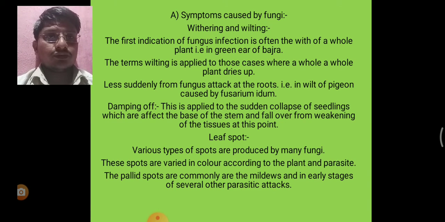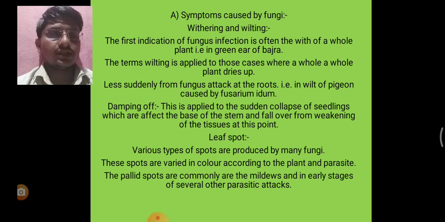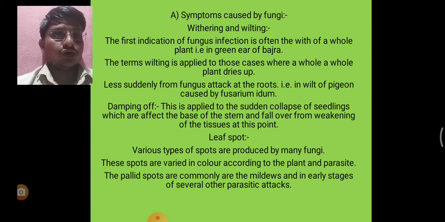The term wilting is applied to those cases where a whole plant dries up. Some fungi attack the roots, as in wilt of pigeon pea caused by Fusarium udum.